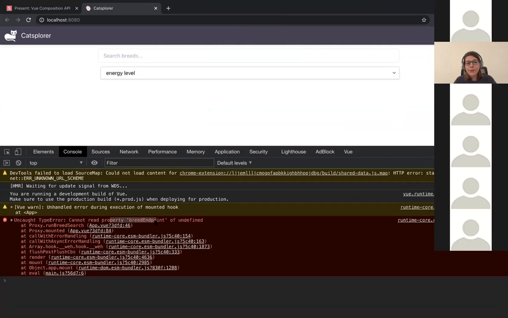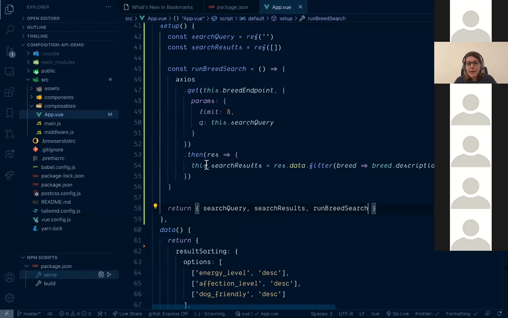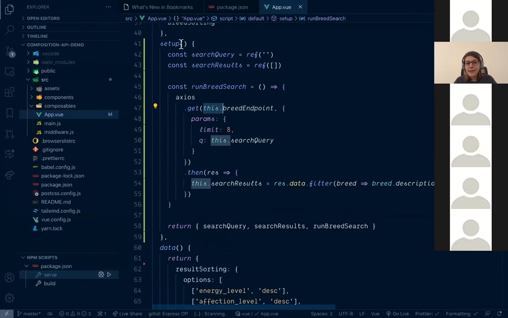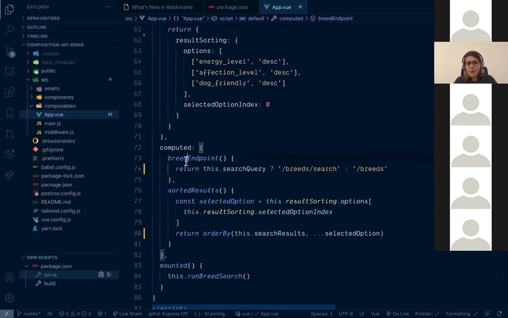It says cannot read property breedEndpoint of undefined. Let's check where this error happens. We're accessing this.breedEndpoint, and in the scope of setup, unlike the options API of Vue, this is not defined. You don't have a component instance as this. So you need to remember to never go to this. And also, our breedEndpoint is defined in computed.